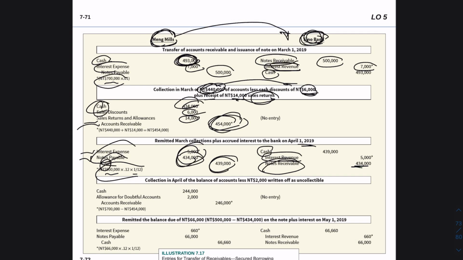Then in April, we have a part of the accounts receivable that is going to be uncollectible, so we have to write off that amount. Previously, we wrote off a part of the accounts receivable, and originally our accounts receivable was 700,000, and a part of it was written off. So we have to deduct that amount to know how much is remaining. Okay, so this is how much remains of the accounts receivable. But now 2,000 of that amount is going to be uncollectible, so we will reduce that amount using the allowance for doubtful accounts, which is a contra accounts receivable. And by this, we're going to have our receivable at net realizable value.